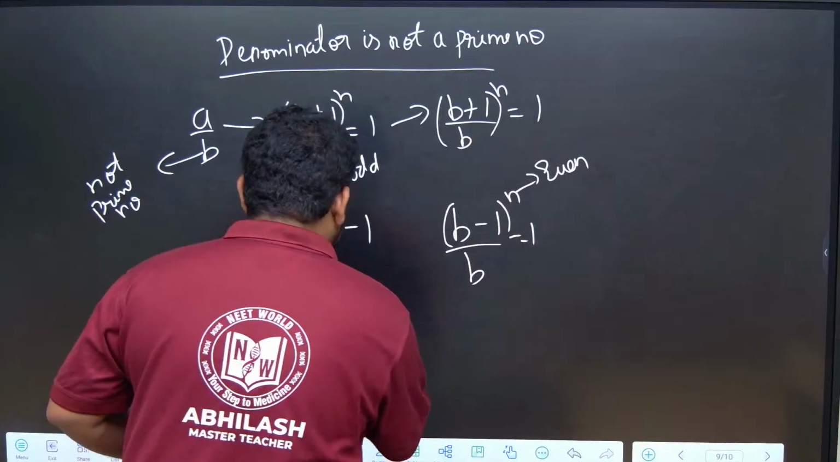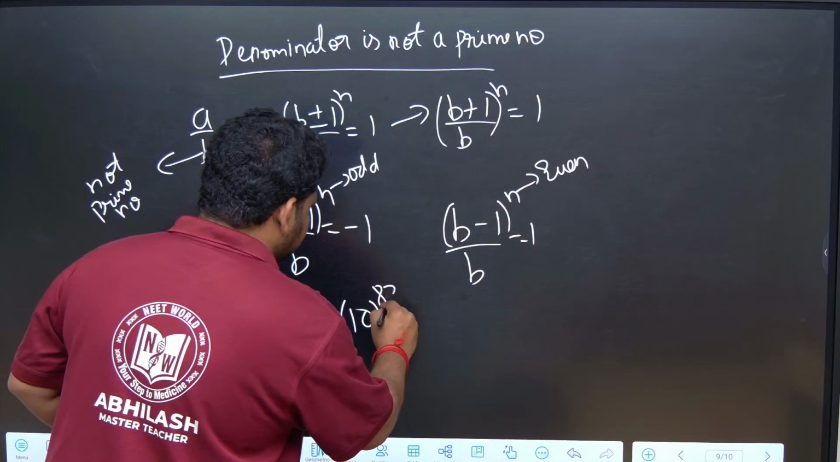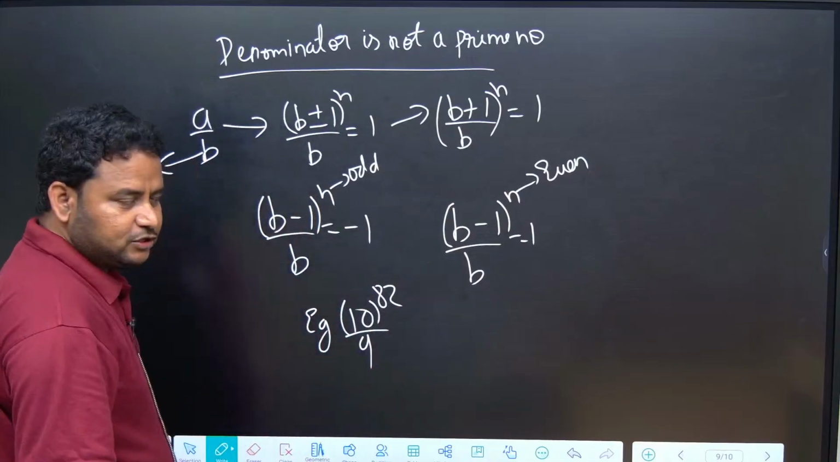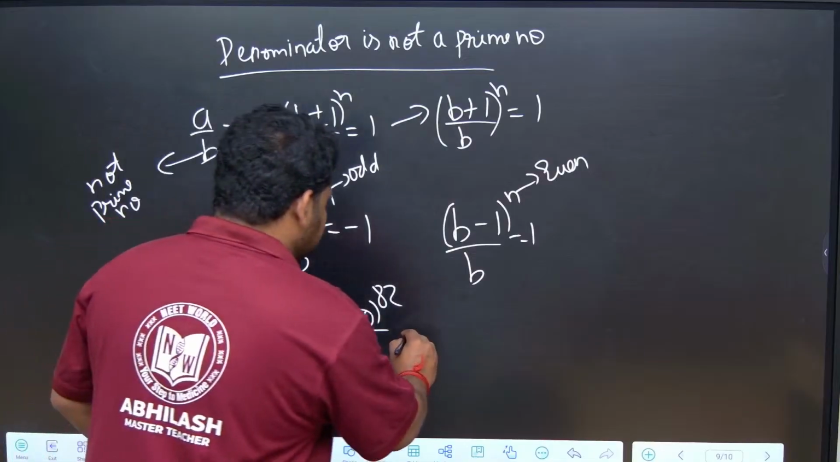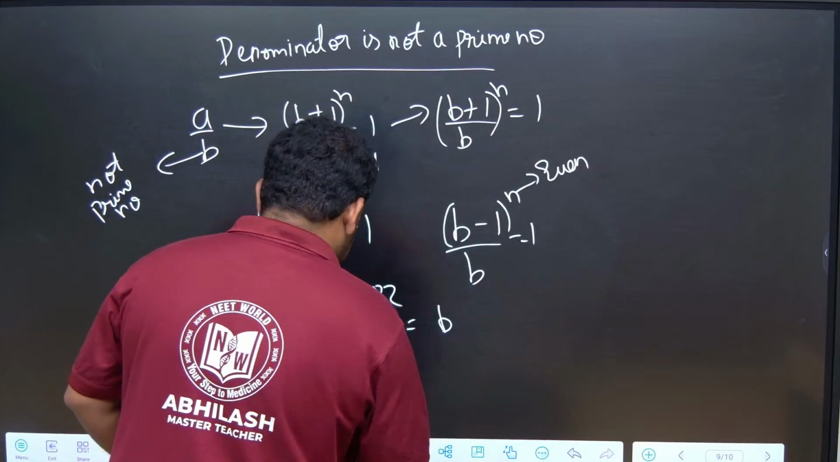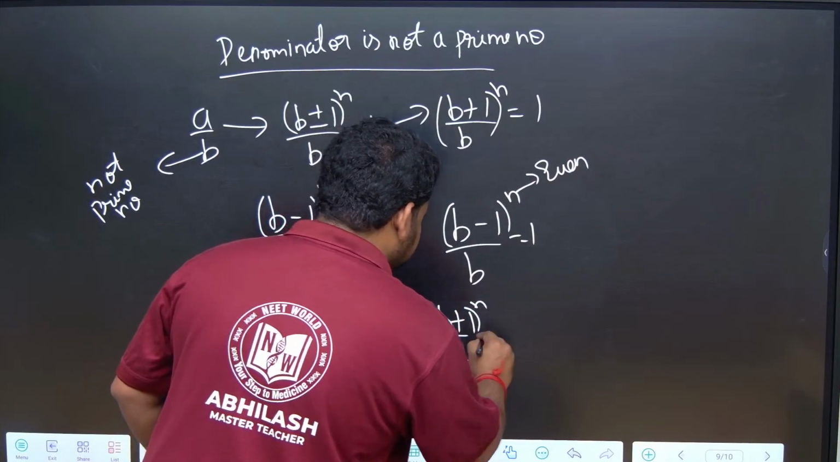If I take examples here, 10 to the power of 82 by 9. So, here b is what? 9. So, I can write it as b plus 1 to the power of n by b. This will become equal to 1.